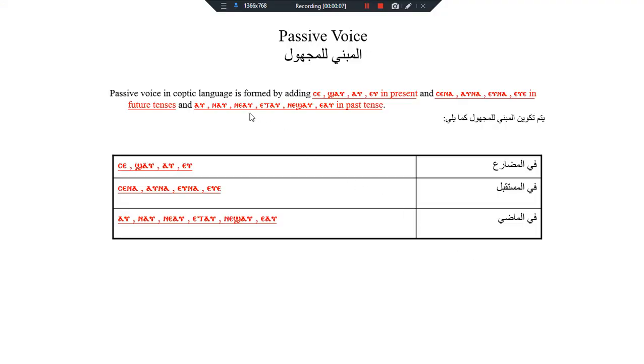The passive voice in Coptic is not similar to English, which is verb to be plus the past participle. In Coptic, we use the verb conjugated with "they", and it is understood that it's a passive voice, whether it's present, past, or future. In present, "they" becomes se, shav, av, ev, and the future becomes sena, avna, evna, eve, and then past it becomes av, nav, niav, etav, nishav, iav.